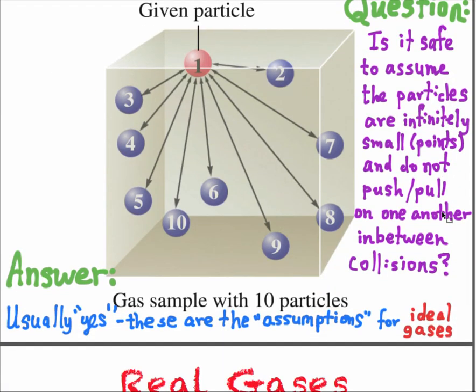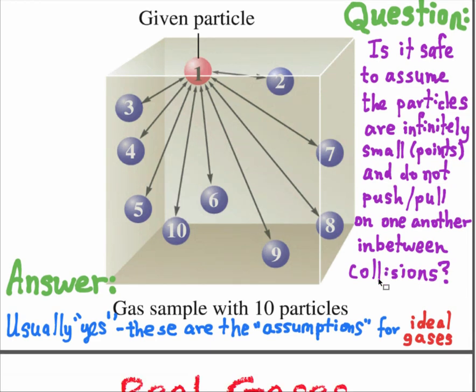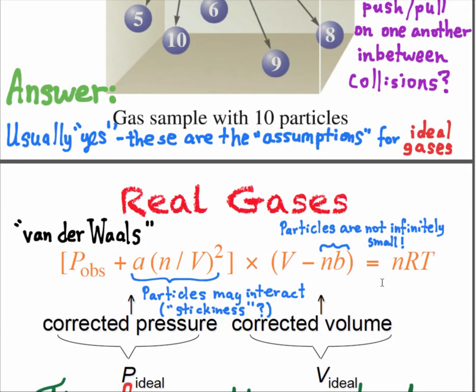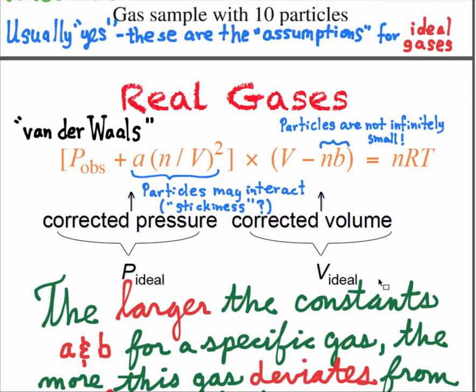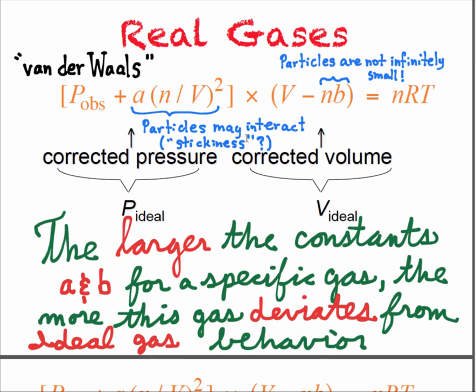So is it safe to assume that the particles in a gas are infinitely small points and do not push or pull on each other between collisions? And you see the answer, almost always yes, in the real normal situations. But as soon as I start to jack up the pressures and or temperatures, watch out. There's an empirically arrived at adjustment to PV equals nRT. I honestly don't believe I'd ever ask you to use it, but I want to show it to you anyway, just to torture you.